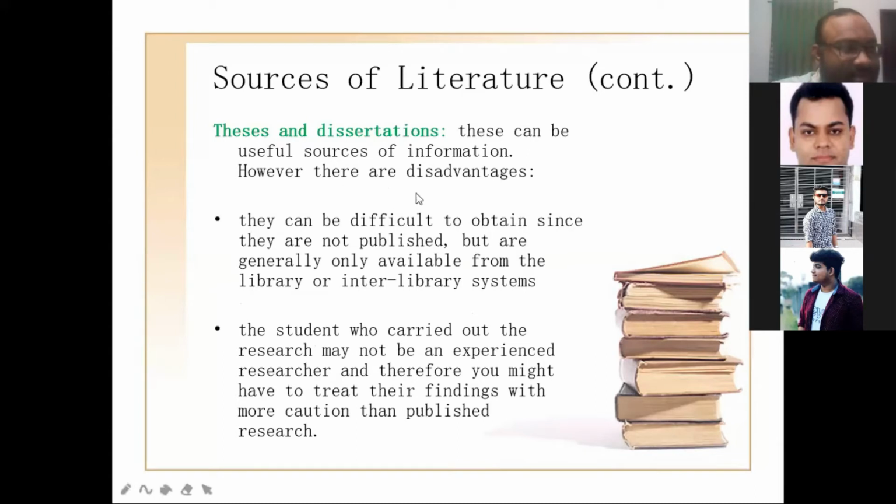Then comes the dissertation. I always recommend the dissertation, because the methodology chapter is very easily explained there. In journal papers, you will get just one paragraph on methodology. But if your research is aligned with some specific topic, then you can go through that dissertation. It is better to go through a PhD dissertation first, then master's, and then undergraduate, because in a PhD dissertation especially, you will find something novel.